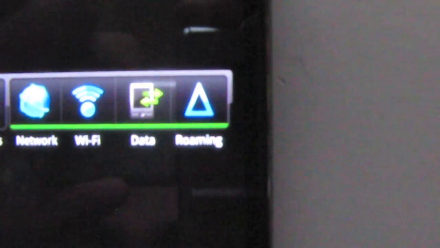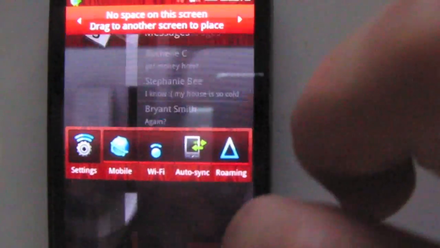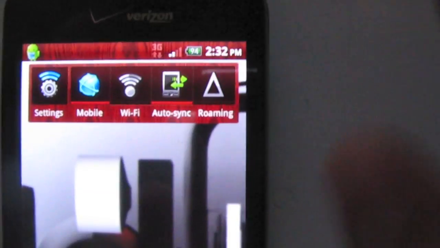Previously, the only widget that was similar to this would be the power control widget, which is an Android-only widget. But HTC sent out their own versions of it. This is the power dashboard, and there should be another one, the data dashboard. You get roaming, your data, your Wi-Fi, your network, and your settings. And then whoops, I applied it. Okay, let's just drop it somewhere.